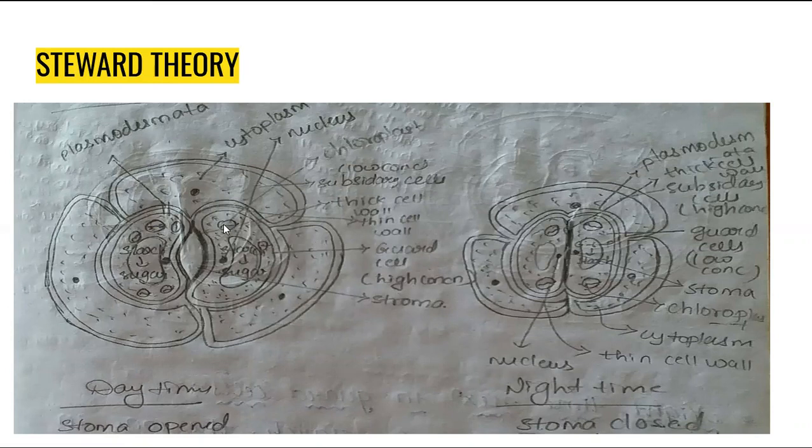The chloroplast pigments participate in photosynthesis to prepare food material. The food material is starch. The starch is converted into sugar molecule, meaning glucose 6-phosphate, by phosphatase enzyme.